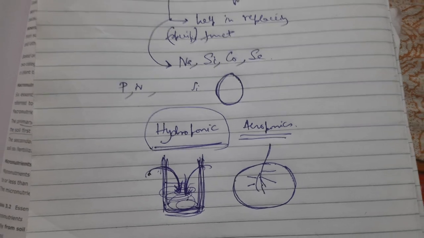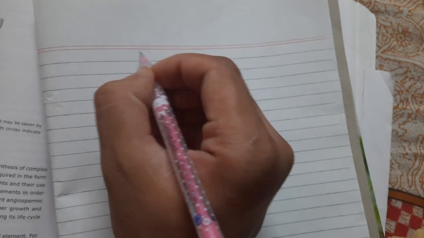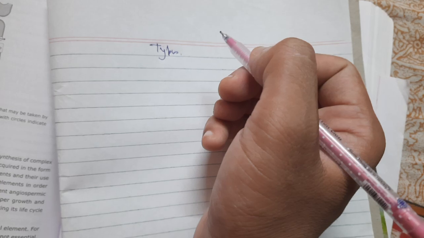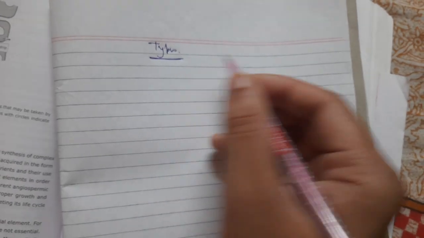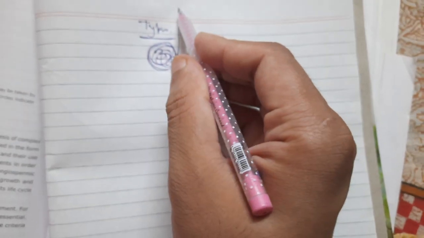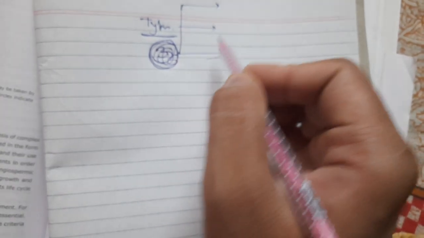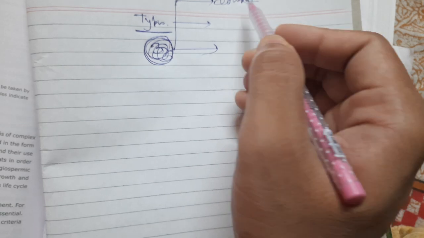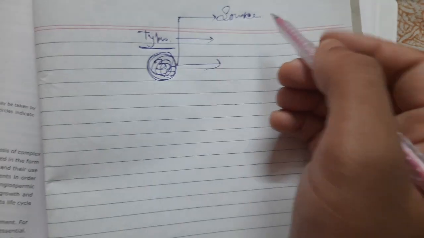And what more? Let's know about the different types of essential elements. The essential elements can be divided based on three different criteria. Firstly, based on the source, where the plants obtain these nutrients from.